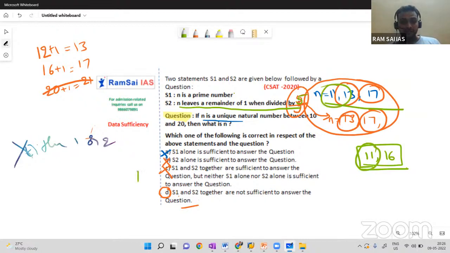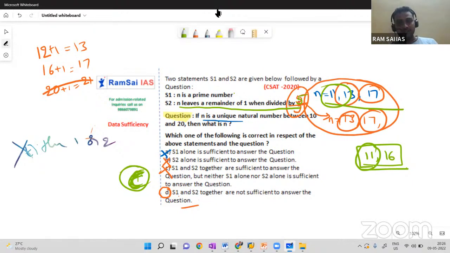Then I'll go with option 4. Are you getting my point? Sorry, option C here. Option C here. Combine the two, you will get the answer. So it depends on the question. It depends on the given statements. You have to look at the statements carefully.